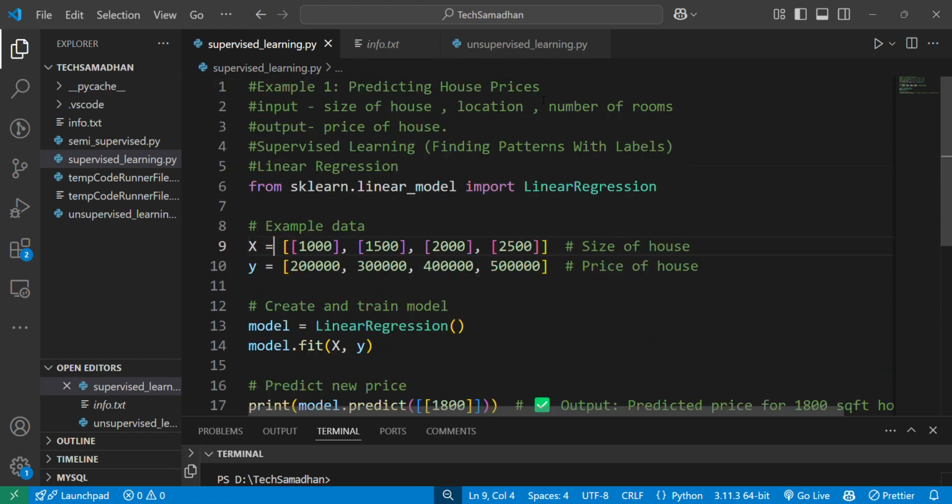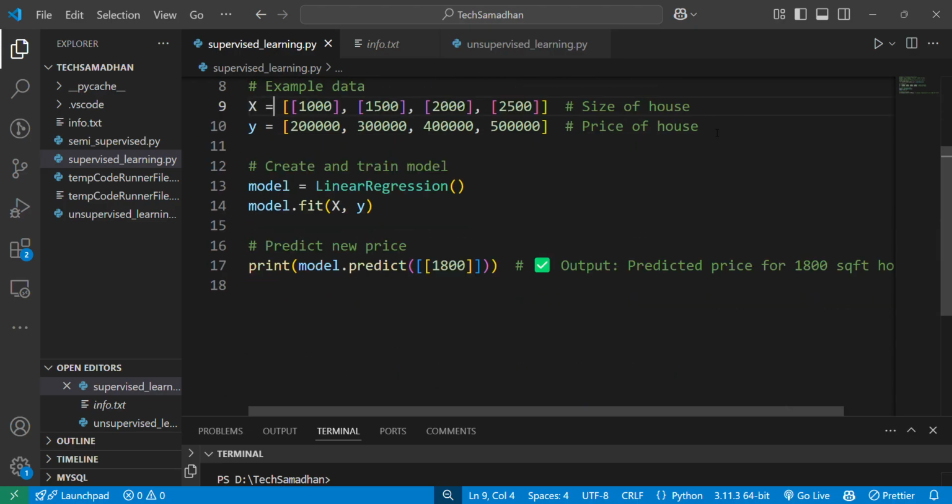This is our input, which is the size of the house as we have noted here, and the outcome is the price of the house, which is also provided. Now we will create and train the model. So this is how we create the model and train it. It will understand the relationship between input and output and make some predictions. So what it will do here is now predict for 1800.